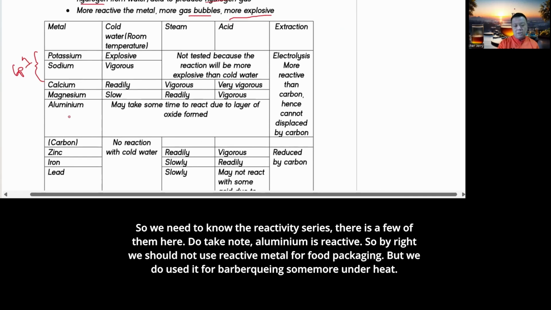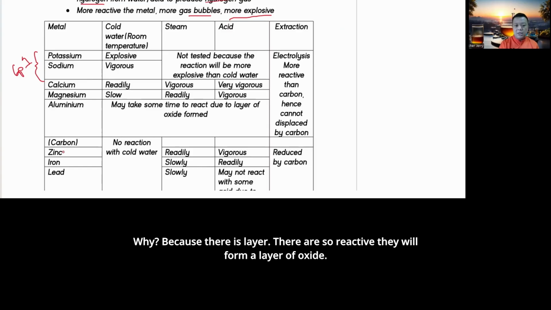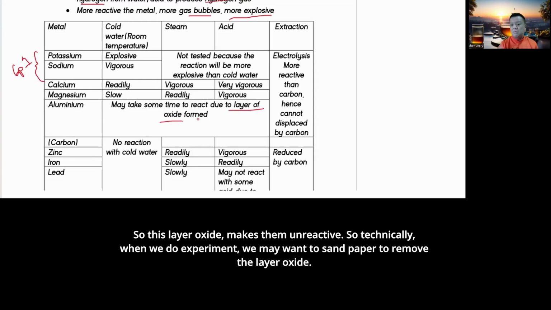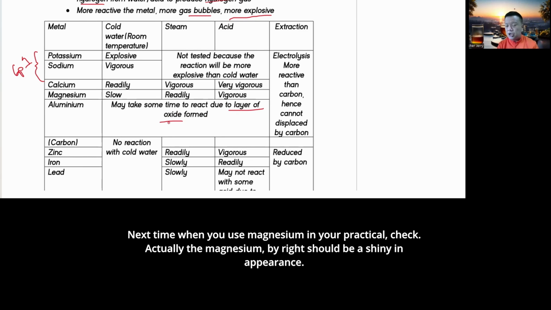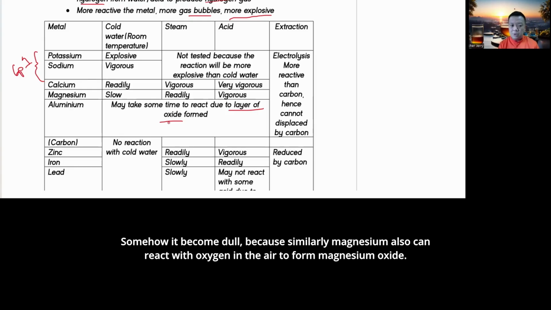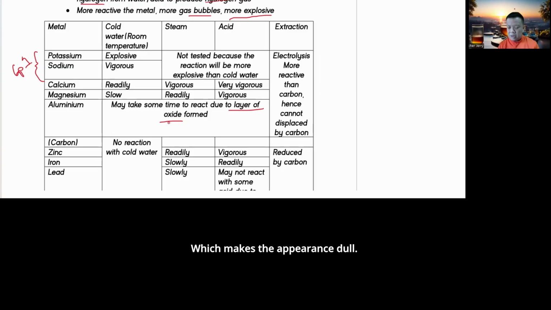There are a few of them here. Do take note: aluminium is reactive. By right, we shouldn't use reactive metals for food packaging, but we do use it for barbecuing under heat. Why? Because they are so reactive that they form a layer of oxide, and this oxide layer makes them unreactive. So when we do experiments, we may want to sandpaper to remove the oxide layer first. Next time you use magnesium in your practical, check: magnesium should be shiny in appearance, but somehow it becomes dull, for the same reason. Magnesium reacts with oxygen in the air to form magnesium oxide, which makes the appearance dull.